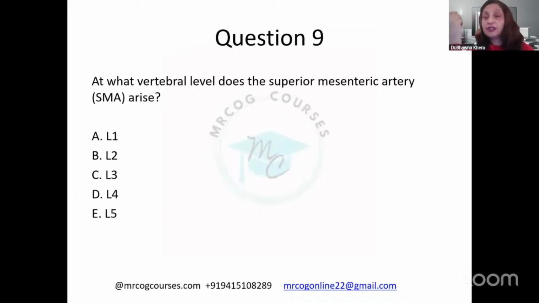Ductus venosus, what does it become? Ductus arteriosus, what does it become? What happens to foramen ovale? They are very, very, very important questions.